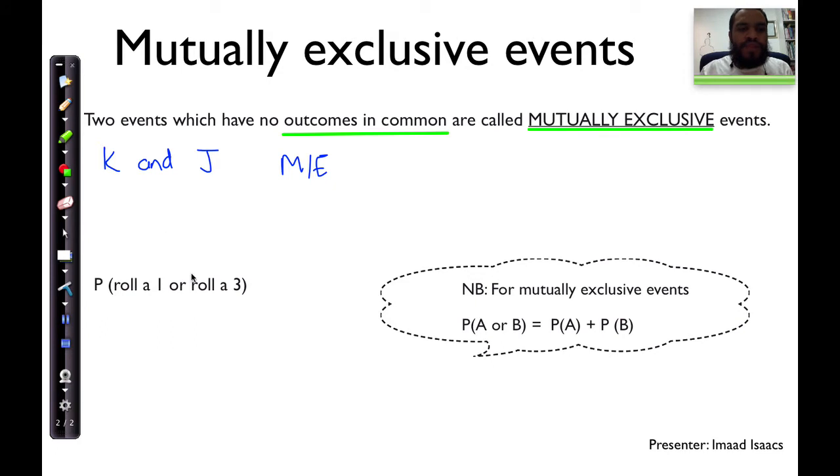Okay, if we talk about rolling a regular die, you cannot roll the die and land on a 3 and simultaneously at the exact same time land on a 3 as well as landing on a 1. You cannot do both, and so therefore we say the probability of rolling a 1 or rolling a 3, these are considered two mutually exclusive events, right?